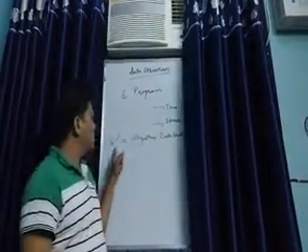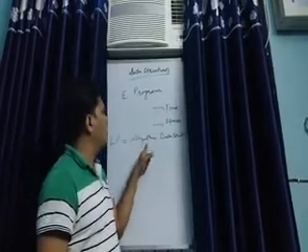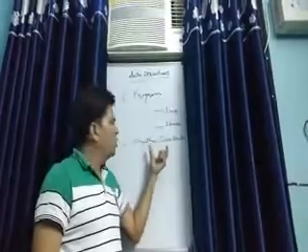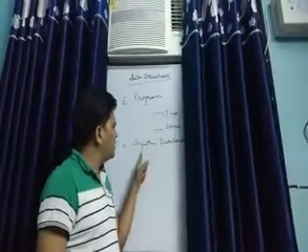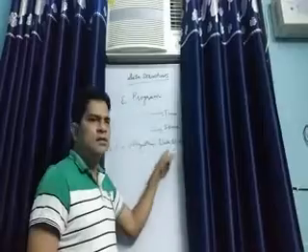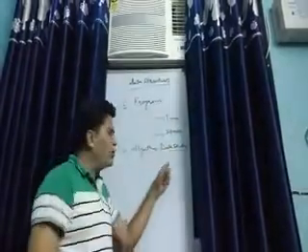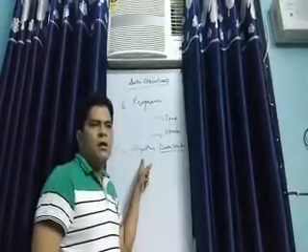So I can write: efficient program is equal to, or even, program is equal to algorithm plus data structures. So these two are the main components of a program, right? One is algorithm, one is data structure. I hope you clearly understand about algorithm, right? Data structure is what we are going to study, but algorithm is what we have already studied, right?